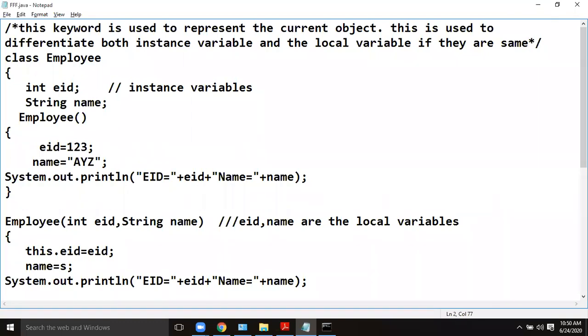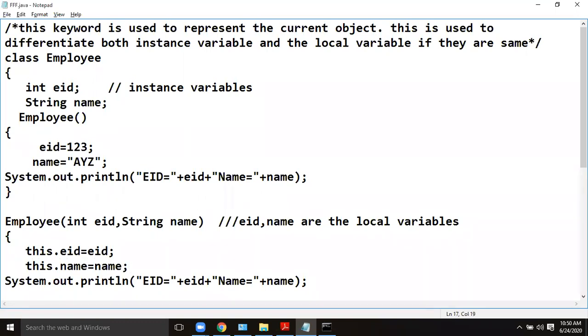Please remember, when you write this dot something, this is used to refer to the current object's value. This dot EID means the instance variable EID, not the local variable EID. Remember, here I have used this dot EID. In general, whenever you use constructors, definitely you do it like this only: this dot name equal to name.